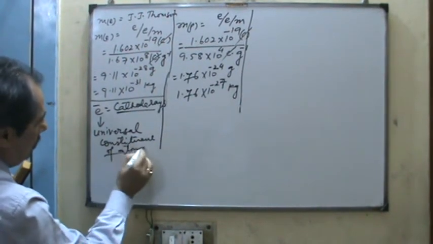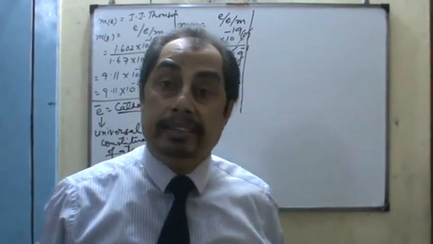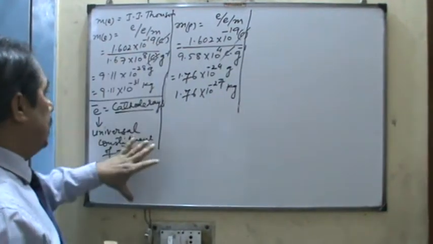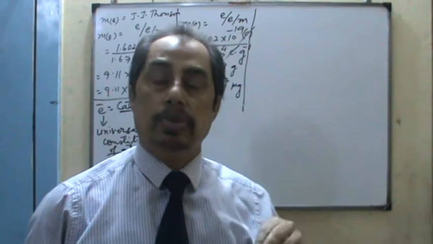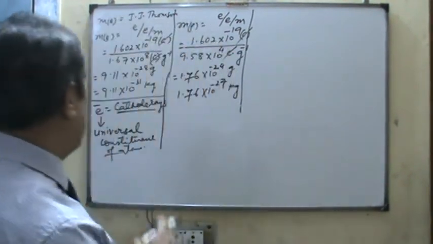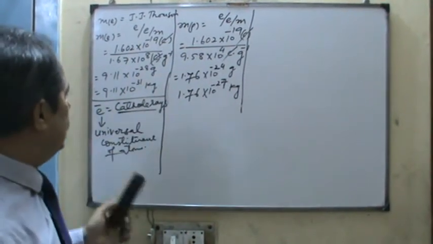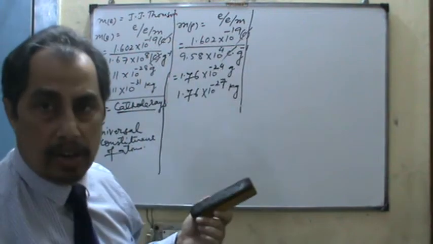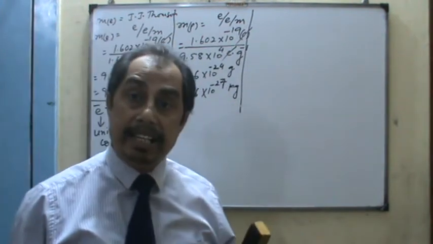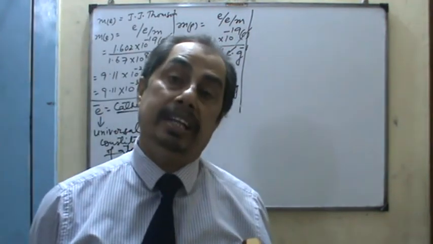But not the proton. You can change the gas taken in the discharge tube, but ultimately you will not get any difference in the charge and mass of the electron. That is why the electron is considered as the universal constituent of matter or atom. So electron means the cathode rays. They travel in a straight line, they can ionize the plate, they are made of material particles, and they can affect the photographic plate. They also produce the heating effect.